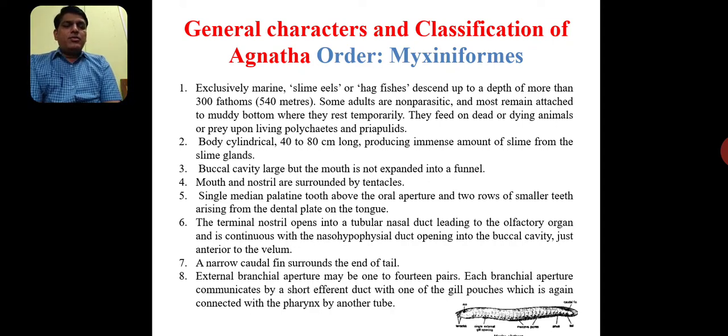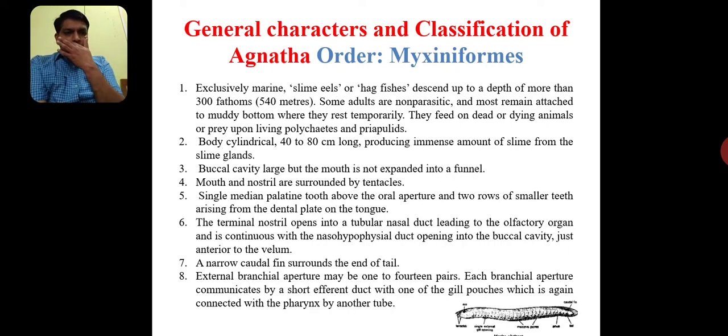A single fin is there, and the dorsal fin is continuous with the tail fin. External branchial apertures may be 1 to 14 pairs. Each branchial aperture communicates by a short efferent duct with one of the gill pouches, which is again connected with the pharynx by another tube.